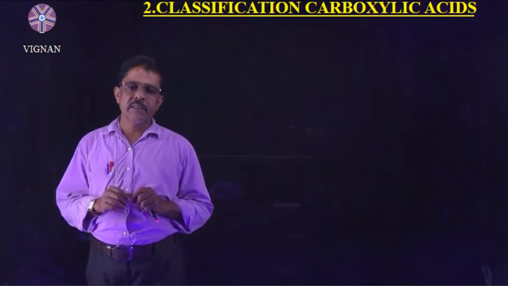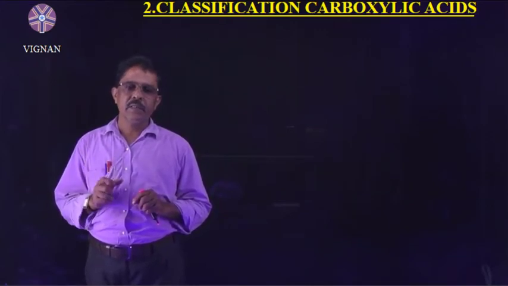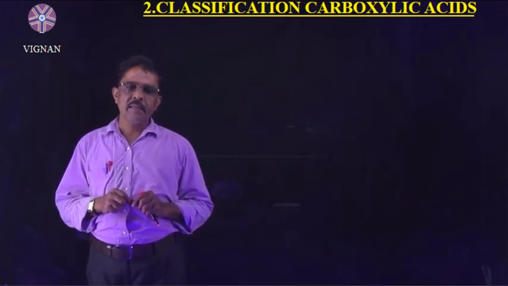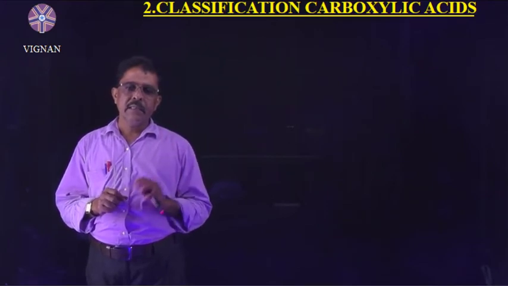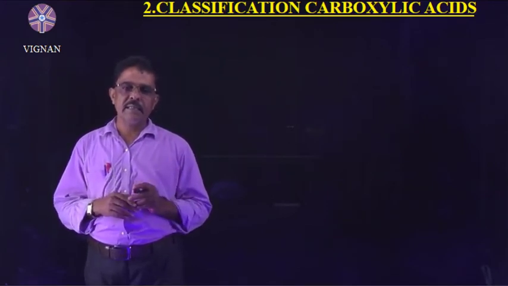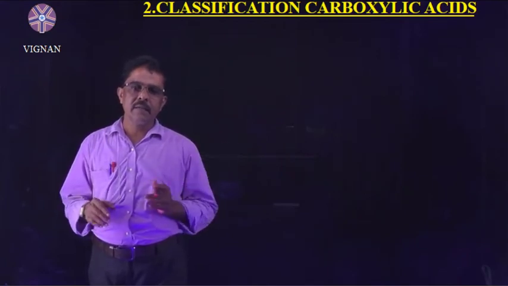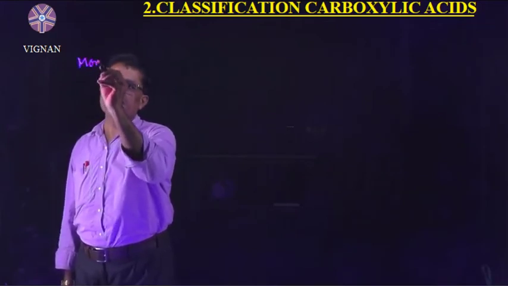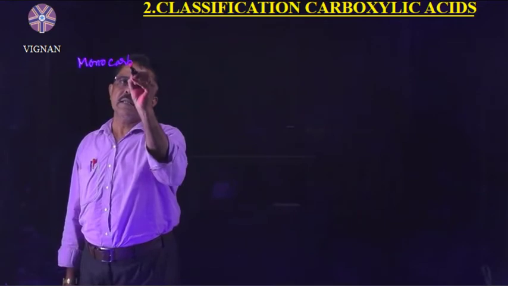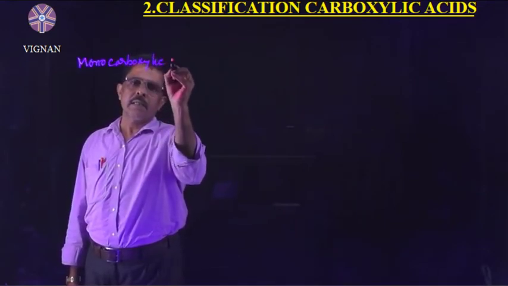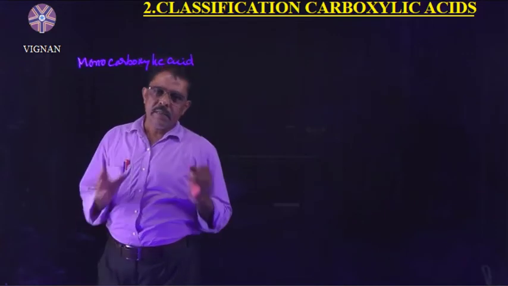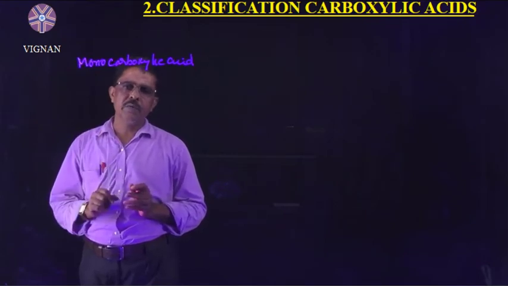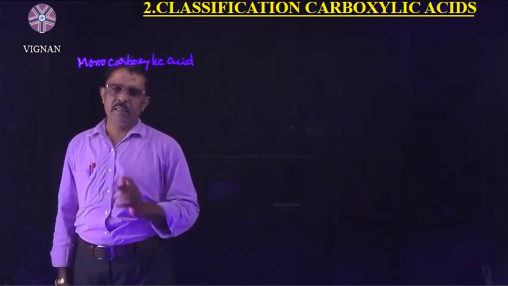Classification of carboxylic acid. After the introduction about the carboxylic acid, let us start the classification of carboxylic acids. Carboxylic acids are classified into three types: monocarboxylic acids, dicarboxylic acids, and tricarboxylic acids. So let us know the monocarboxylic acids. The carboxylic acids containing only one COOH group are called monocarboxylic acids.